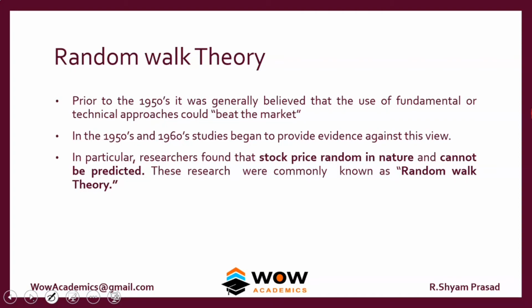So what happened is in the 1950s, a lot of research was conducted, and they found that people cannot make a consistent amount of profit whether they use fundamental analysis or technical analysis. The reason they found is that the stock price was random in nature, so there was no way you could predict the stock price. As you cannot predict the stock price, doing any kind of technical or fundamental research is a waste of time. So these researchers' work put together is called the random walk theory. That is, the price moves randomly. That's what the theory implies.